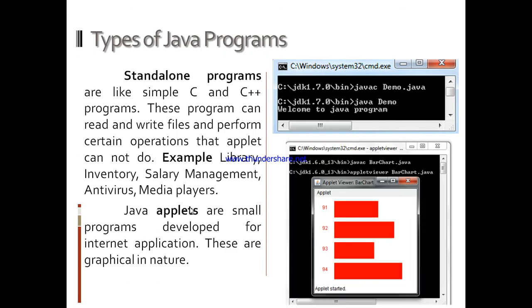Next is applets. These are small programs developed for internet applications. These are graphical in nature and their output is always shown either on Applet Viewer or on Internet Explorer. They will run from command prompt, but output will show on Applet Viewer or on browser.